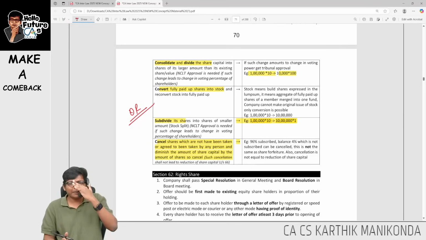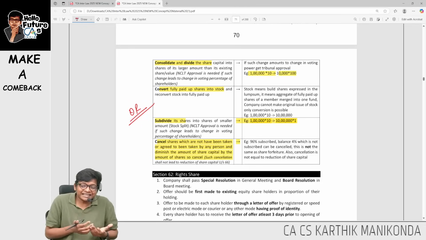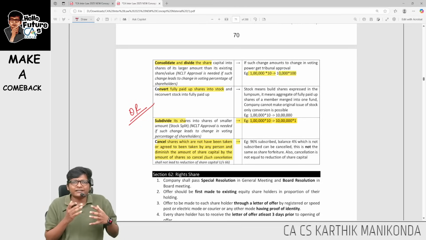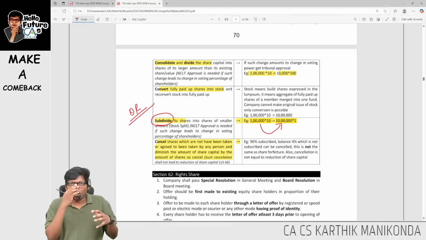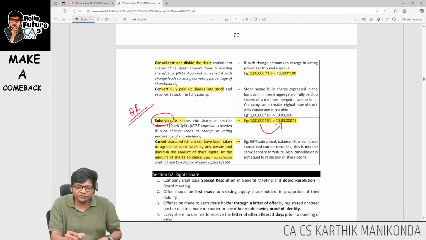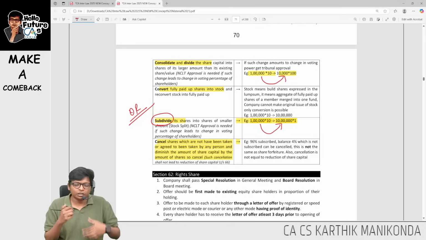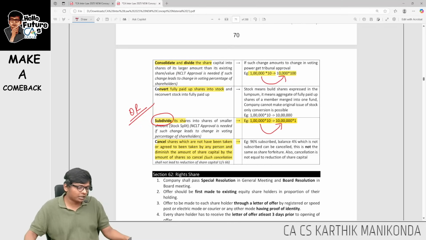But here they may ask directly, but they will ask a case study. What do I mean by case study over here? For example, they will tell you a company's share price is not going up. How to create demand for the share price? I have to do subdivision, increase the supply of shares, or if I want to reduce the supply of shares, then you will do consolidation. So case study based questions can come over here.